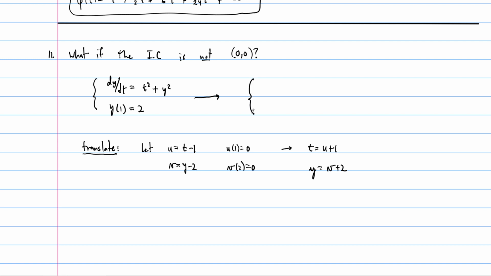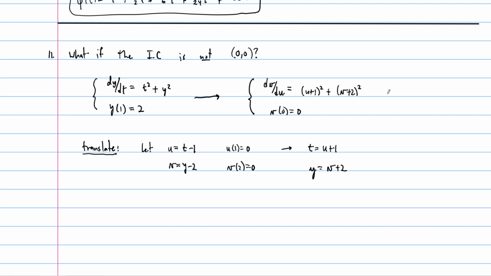And our new initial value problem that we solve is going to then be dv/du. And by the way, because these changes are just translations, you can check that when you do the chain rule and take the derivatives, you end up with the same exact derivative on the left here. And this will end up being (u plus 1) quantity squared plus (v plus 2) quantity squared. And now our initial value is v of 0 equals 0, where this 0 represents the u variable and this is the v.